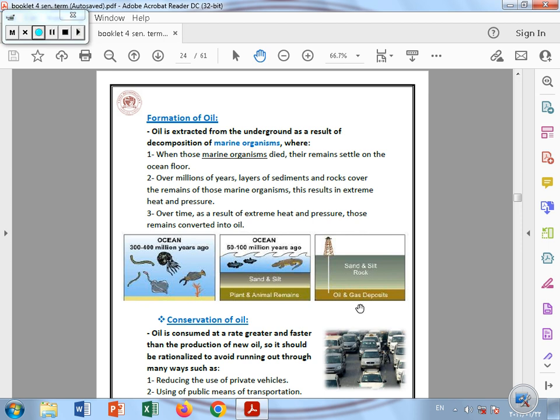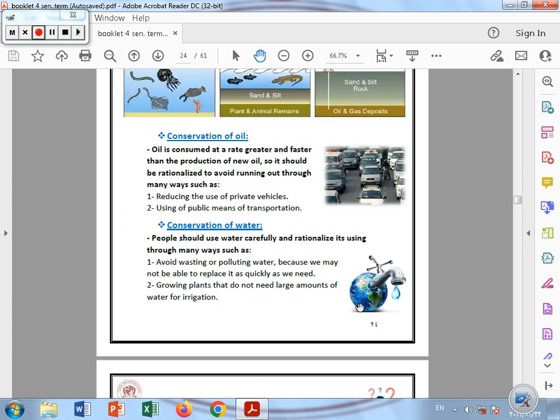Very good. Now let's talk about how we can conserve the different types of fuel. If I'm talking about oil, we know that oil is consumed at a rate much faster than it is produced, because it takes so long, millions of years, to be produced.